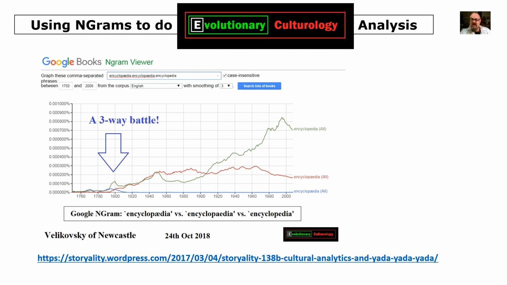And as Charles Darwin and Max Muller pointed out, over time words get honed down through use and blind variation and selective retention. We keep the tools that are easier, simpler and more efficient, and the shorter words, etc. So an interesting EvCult case study there, using a Google Ngram to do some EvCult research.